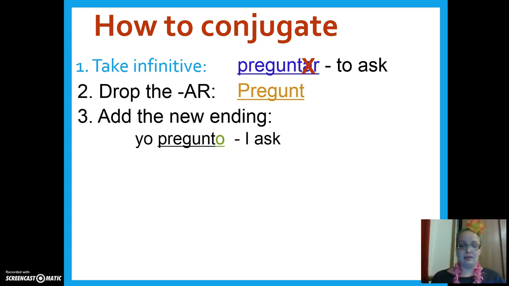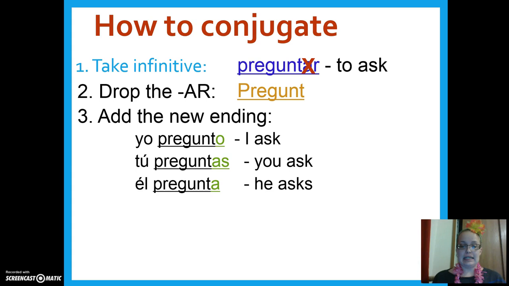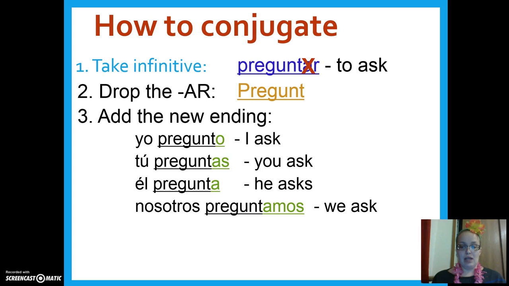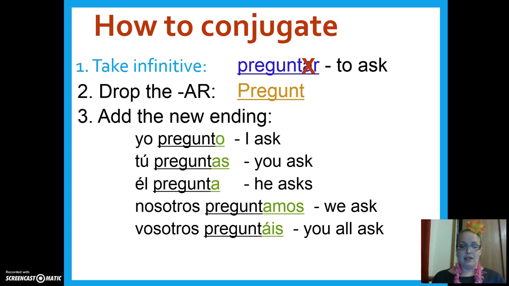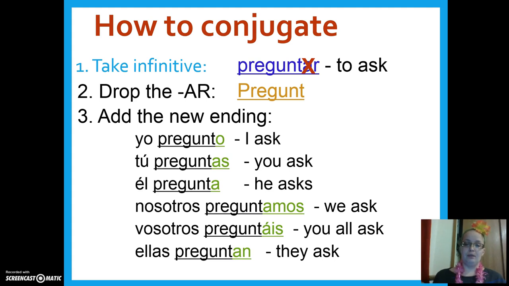Third step is to add the new ending. So to say I ask, it would be yo pregunto. To say you ask, it would be tú preguntas. To say he asks, it would be él pregunta. To say we ask, it would be nosotros preguntamos. To say you all ask in Spain, it would be vosotros preguntáis. And to say they ask, it would be ellas preguntan. Make sure you add these to your notes. Pause if you need more time.